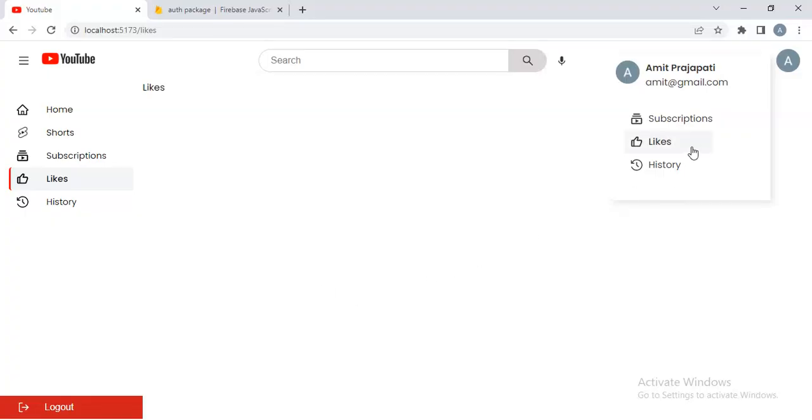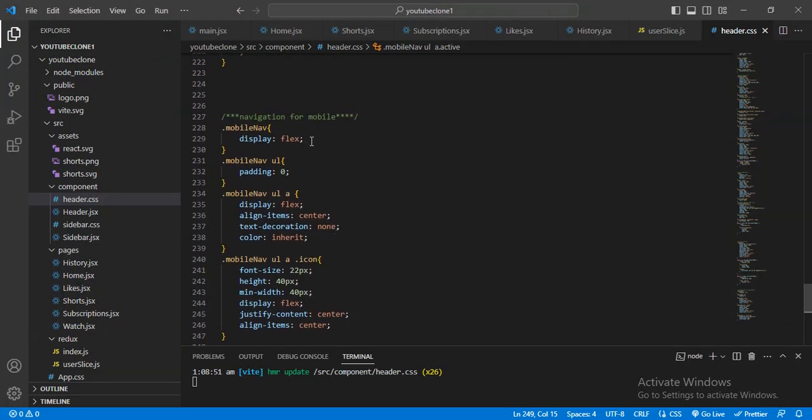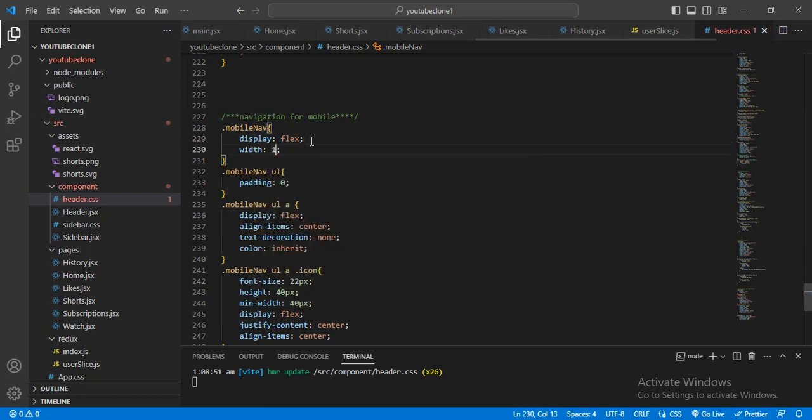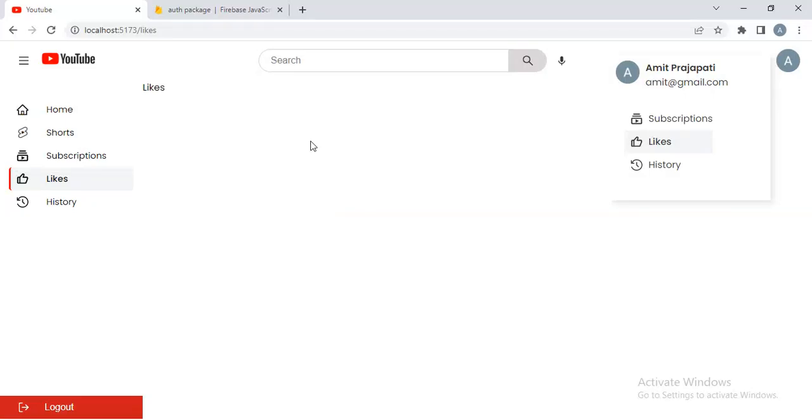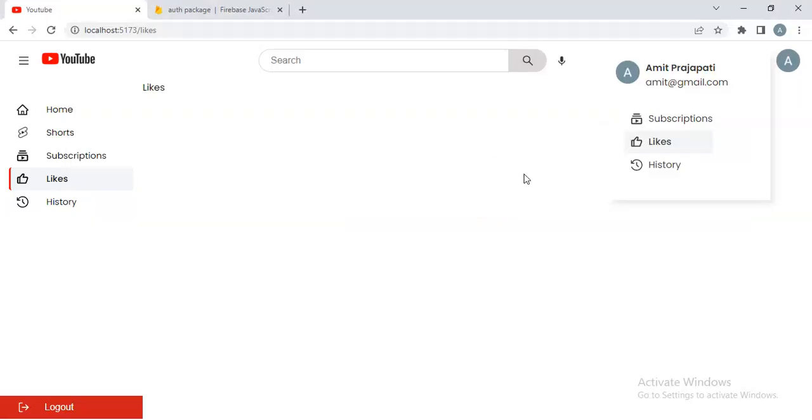Now see, it will be coming, but it will not be taking full width. For that, here I will give the width 100%, and here I will give the minimum width 100%, like that, and it will now be coming.